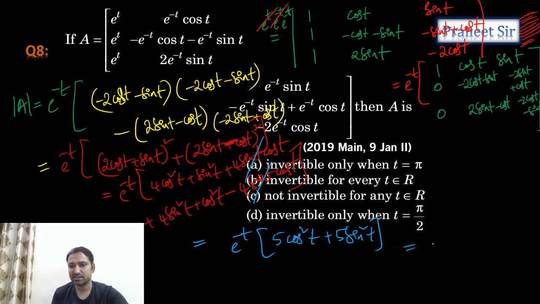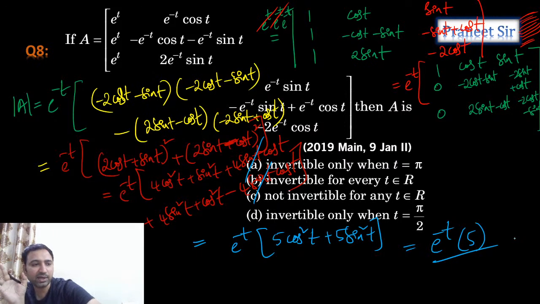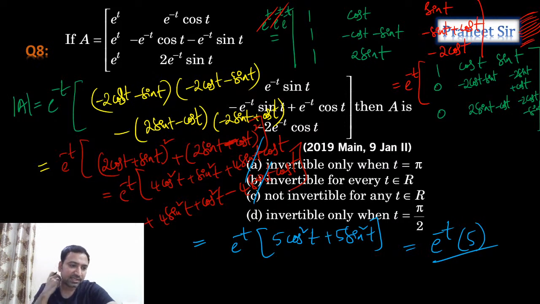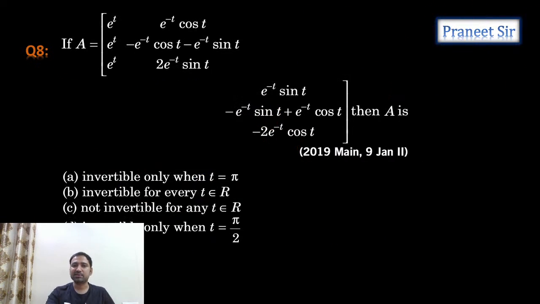So is it constant? Is it e power minus t into 5? That means it's a constant value, guys. Correct? It's just a constant value. Mains and advanced both, Muhammad. So it's a constant. That means it is always non-zero. Always non-zero means it is invertible for every value of t. Why? Because the determinant is non-zero. So we can say that it is invertible for all the values of t belonging to real numbers. Okay. Right. Yes. Second option is the answer.